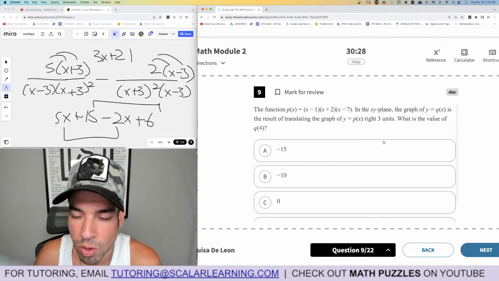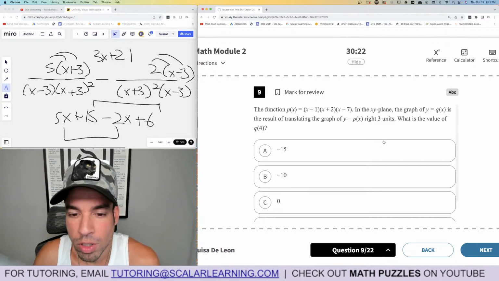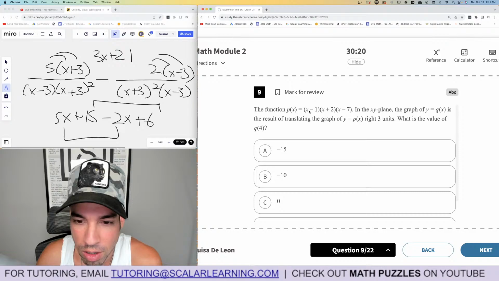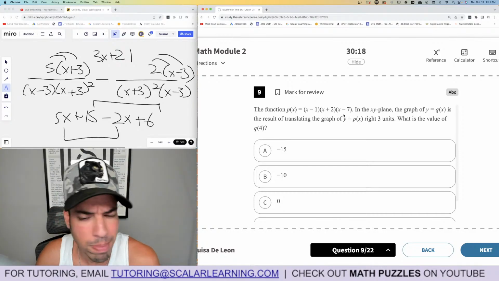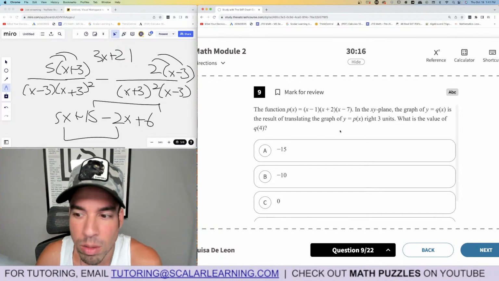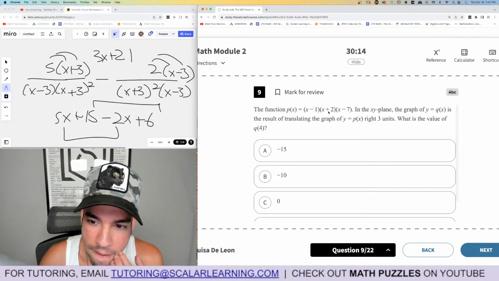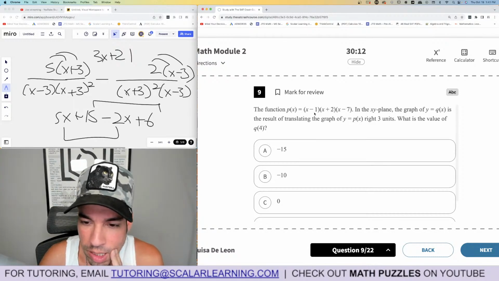What is the value of Q of 4? What's the best way to do this? What you could do is plug in 4 here and then shift it to the right by 3. I think that should be fine. But we're going to double check because I'm also going to plug it into Desmos just to make sure.